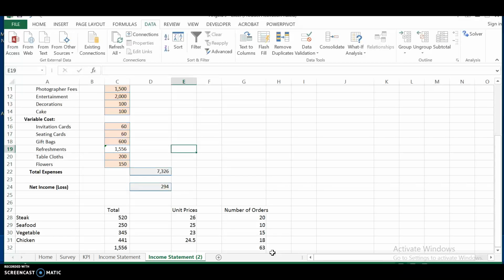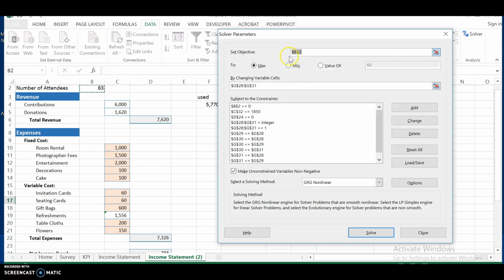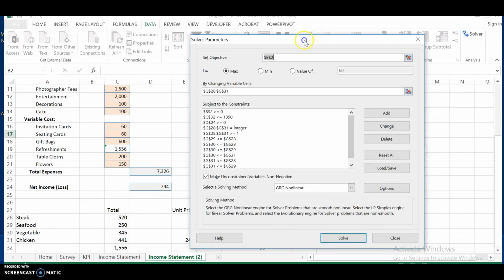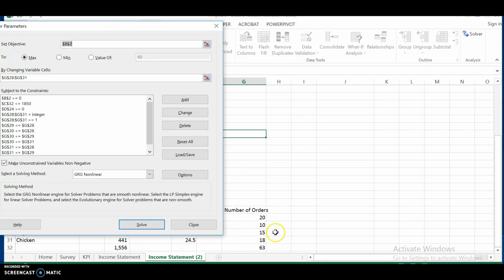So to determine how many orders everyone can make and the maximum number of guests that can attend our event, we're going to use Solver to help us figure that out. For the set objective, we have B2, so we can know the maximum number of attendees that can come to our event, and that's why over here it's listed as max. And by changing variable cells, we'll be changing the number of orders placed for every single meal, so basically the cells over here.